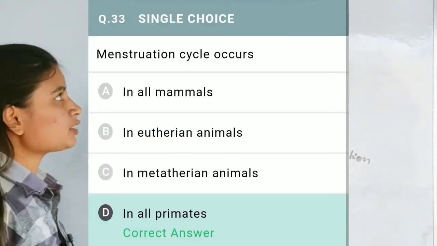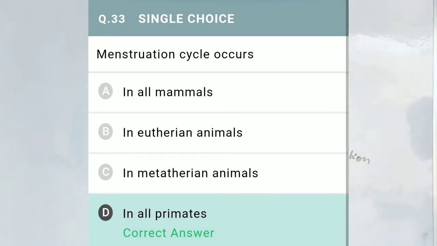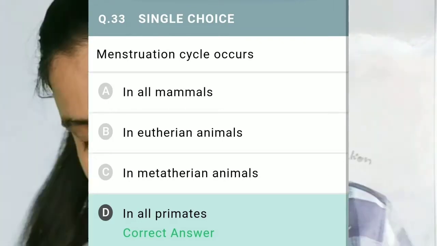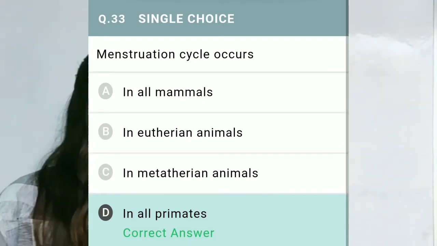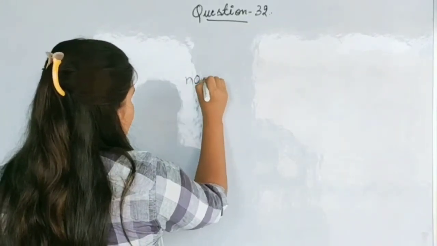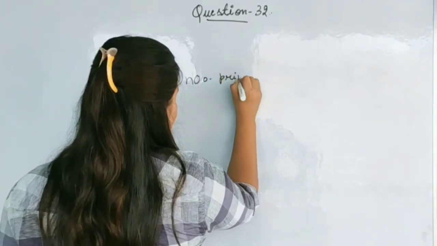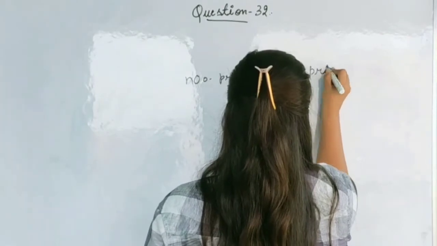Now move to the next question, question number 33. Question number 33 says, menstruation cycle occurs. The correct option is option D, that is in all primates. Now if we look at the explanation, we have two types, non-primates and primates.